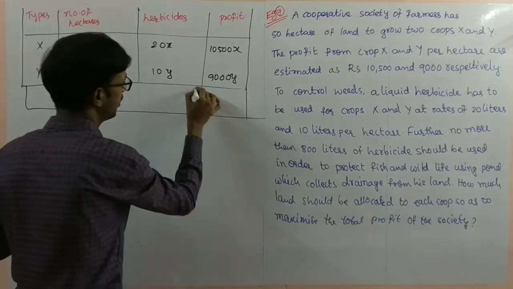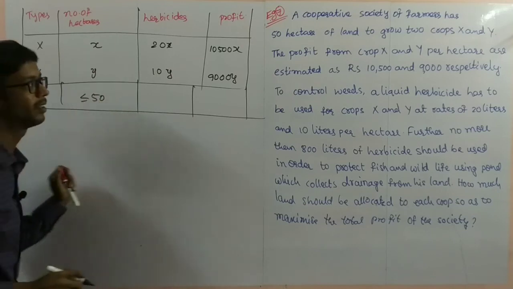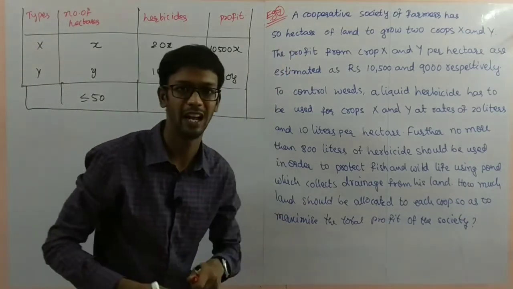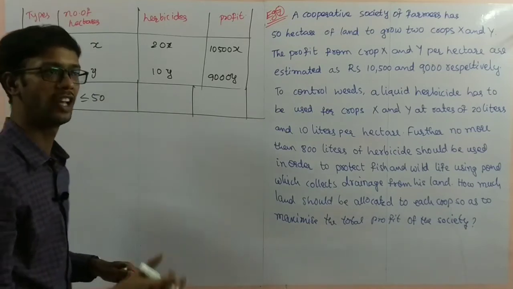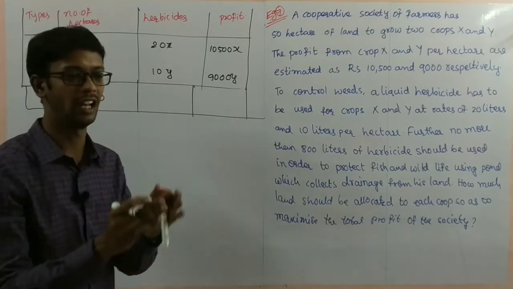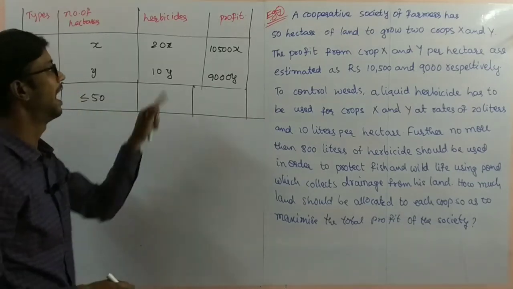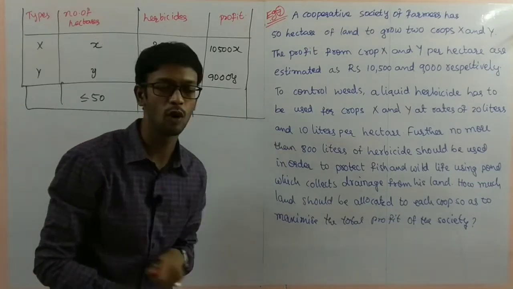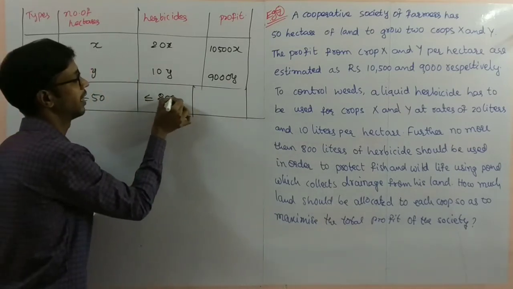The restrictions here: land is compulsorily less than or equal to 50 hectares. Why? Because they have only 50 hectares of land, so we can't take 51 hectares. And the herbicides, no more than, which is nothing but less than or equal to 800 liters.